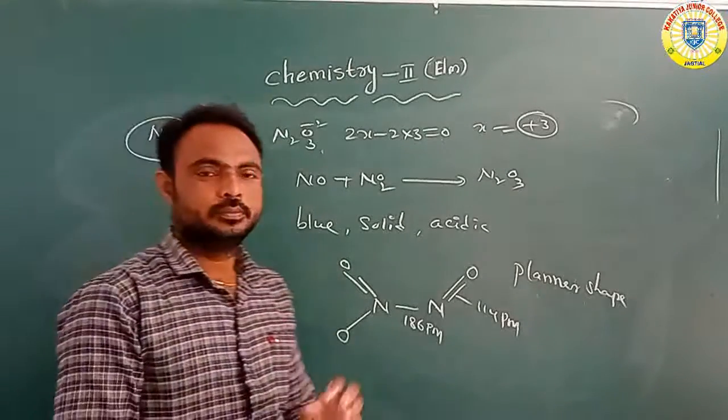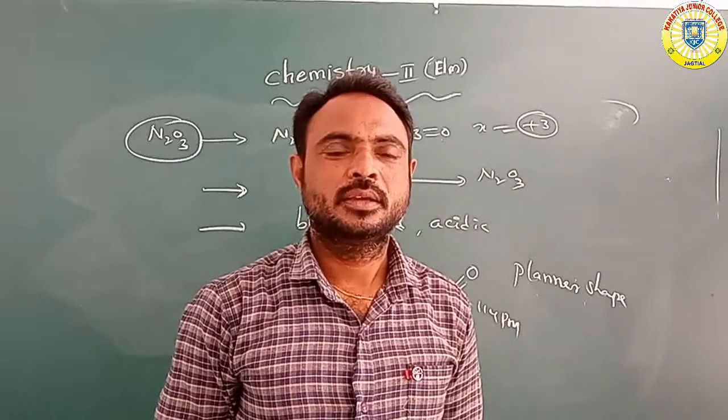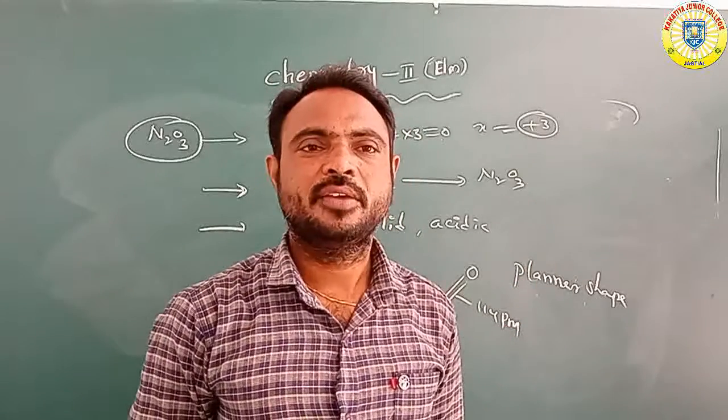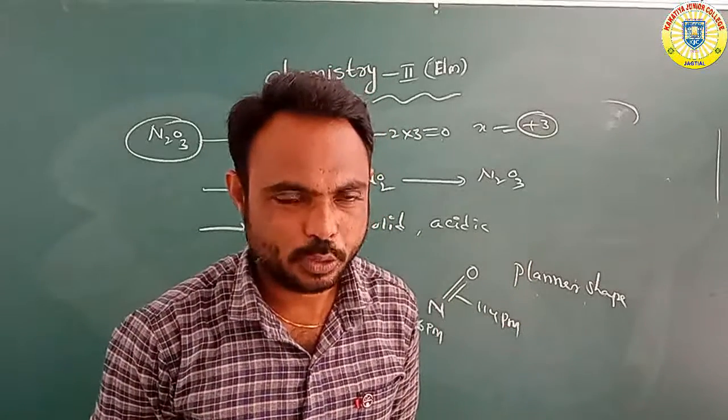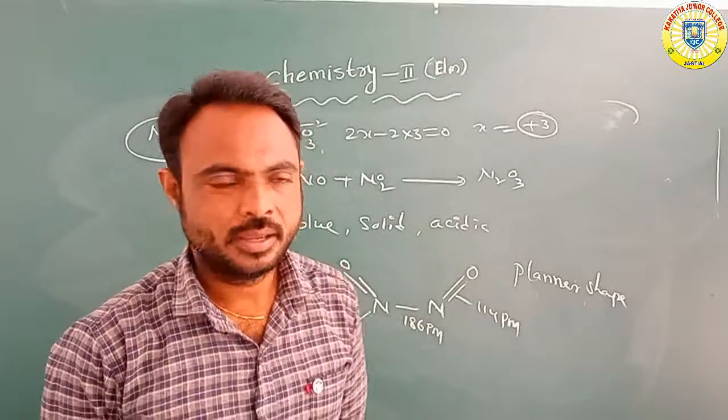So N2O3, nitrogen trioxide, has nitrogen in the plus 3 oxidation state. When nitric oxide reacts with nitrogen dioxide, it forms N2O3.